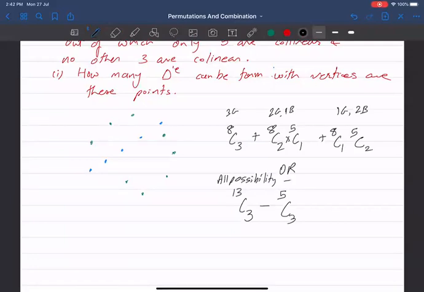Minus triangle. Okay, minus number of non-triangles. So what will remain, all possibilities. If you remove non-triangles, what remains is going to be the triangles. So this is one way.